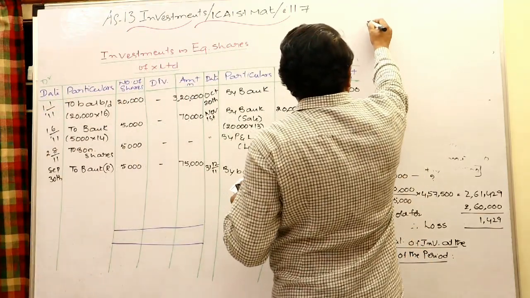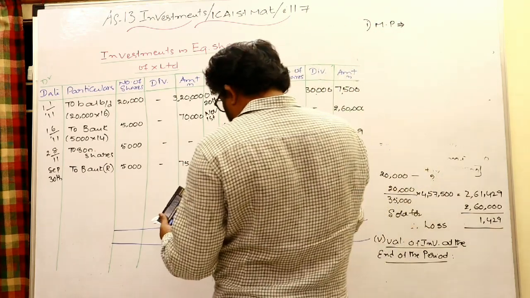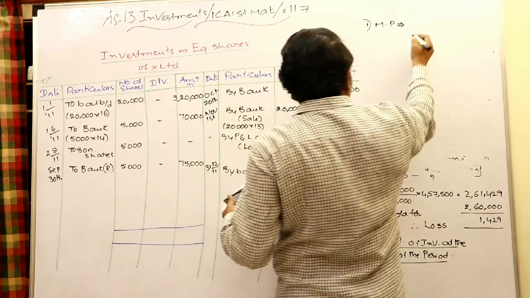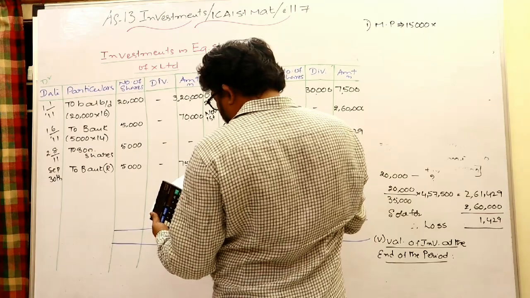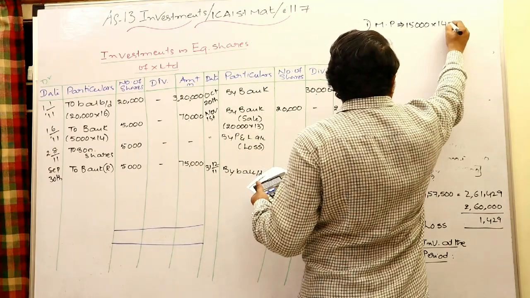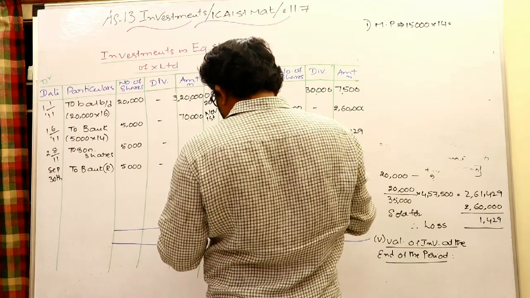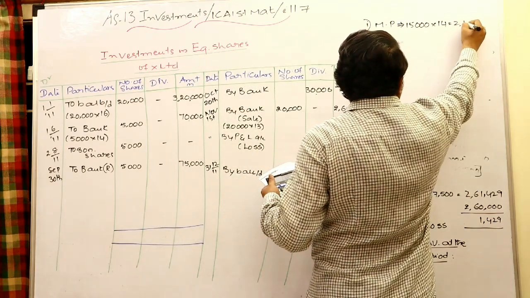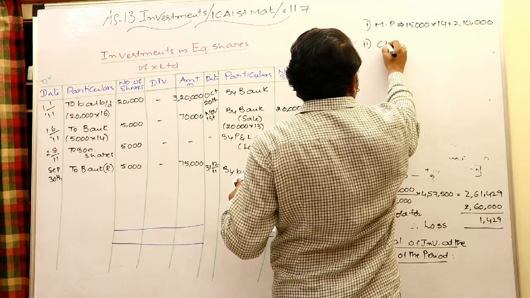First of all, the market price is already given. Total number of shares left is 15,000, into the market price on that day, which is provided as 14 rupees. 15,000 into 14 is 2,10,000. And second, let us come to know the cost price for them.